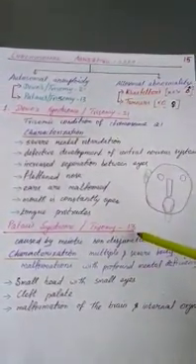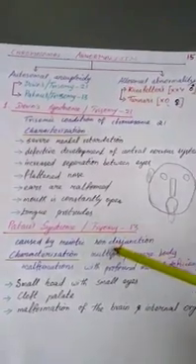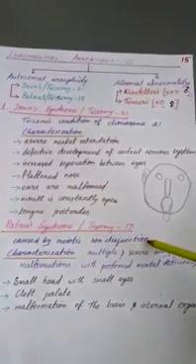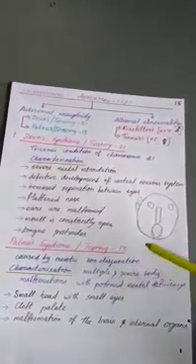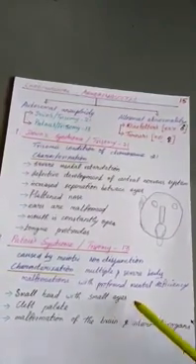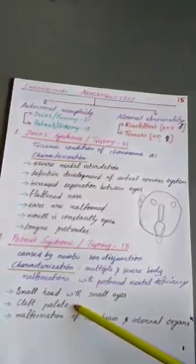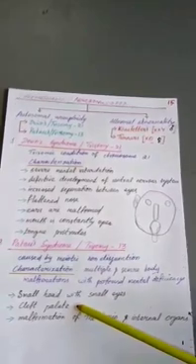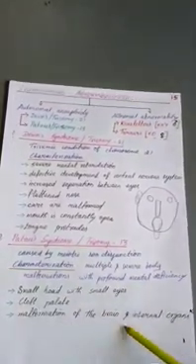Come to the second one, Patau syndrome, trisomy 13, caused by meiotic non-disjunction. So at the time of meiosis cell division, the chromosomes are not separated. So it is called non-disjunction. Characteristics: multiple and severe body malformations with profound mental deficiency. They have a small head with small eyes, cleft palate. Cleft means a splitting or opening in the roof of the palate. Malformation of the brain and internal organs.